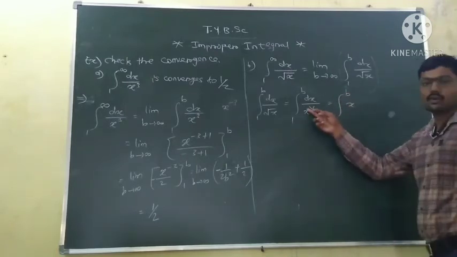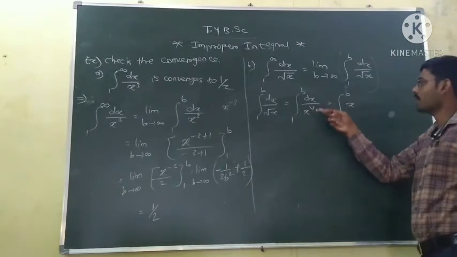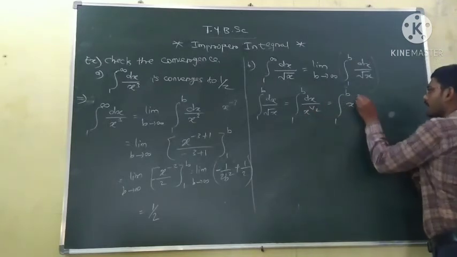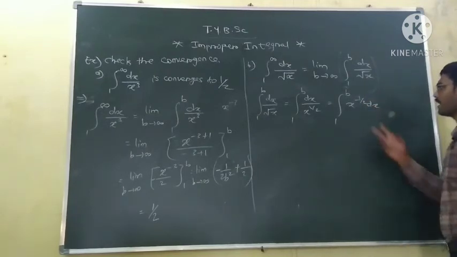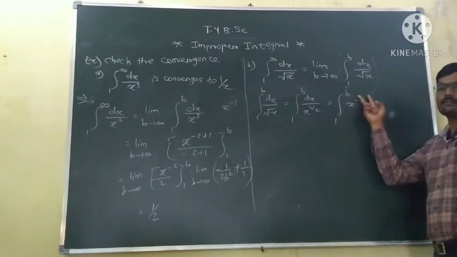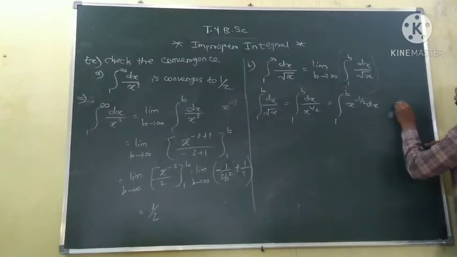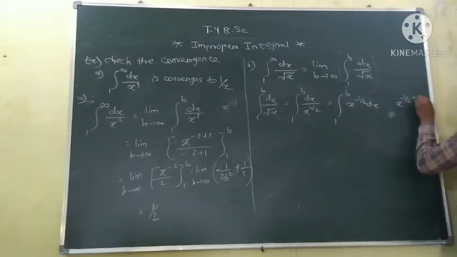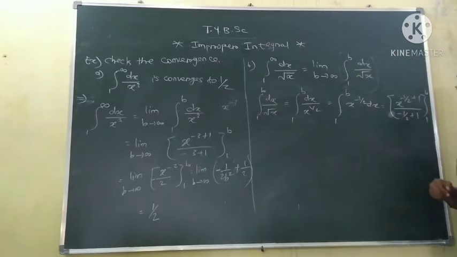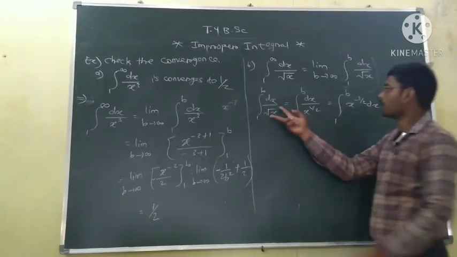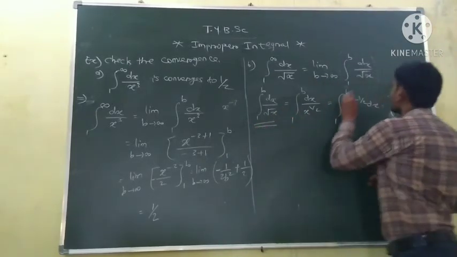Now we take this x to the power half to the numerator, so it becomes x to the power minus half. And the integration of x to the power minus half is equal to x to the power minus half plus 1 upon minus half plus 1, and limits are from 1 to b. So now we will put this value here.